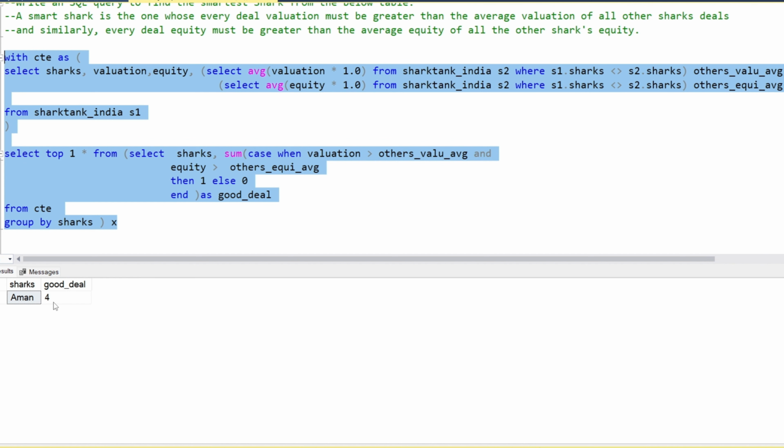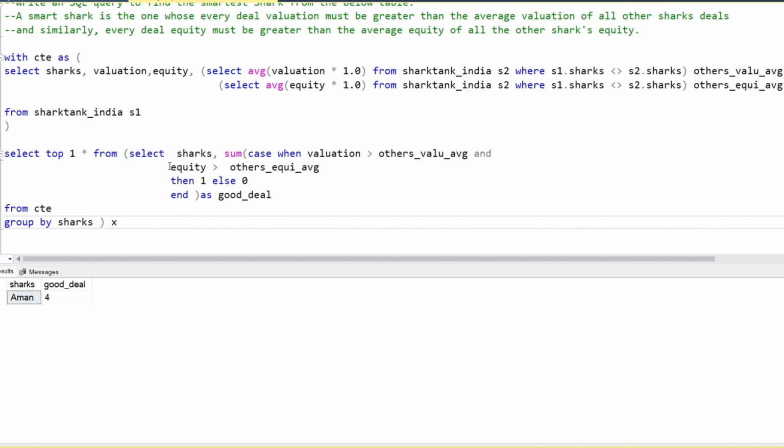So guys, this is the query in front of you. Simple query, quite tricky. So that's all we're going to have.